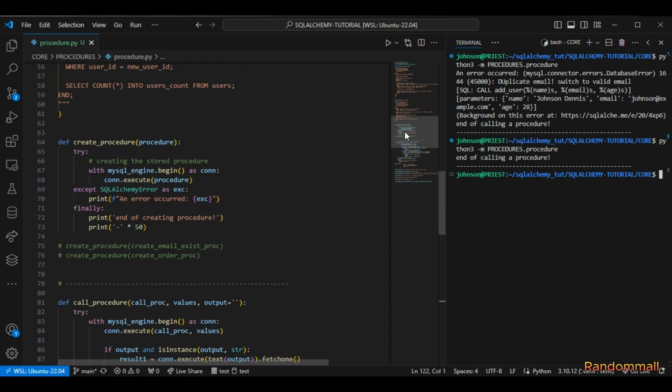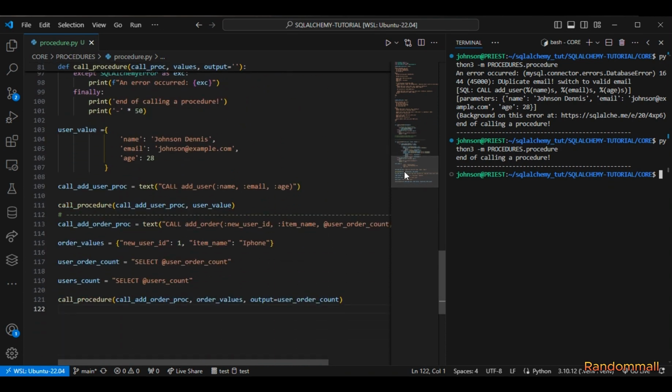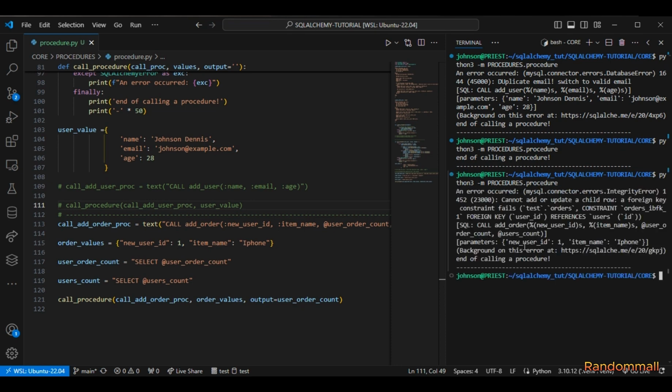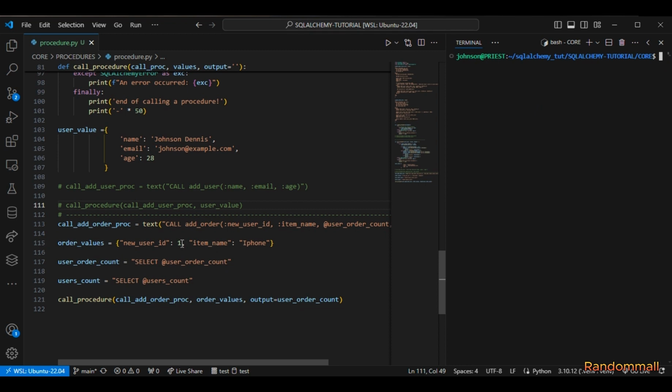So for this not to throw an error, where did I call it? I'm not going to be adding another user. I'm going to comment this out, and we are going to be adding an item and retrieving the orders count for that user. And if I run this, what does it say? Cannot add... okay, it's because I've deleted the previous user. So this current user has the user ID of 2, and I'll set it correctly.